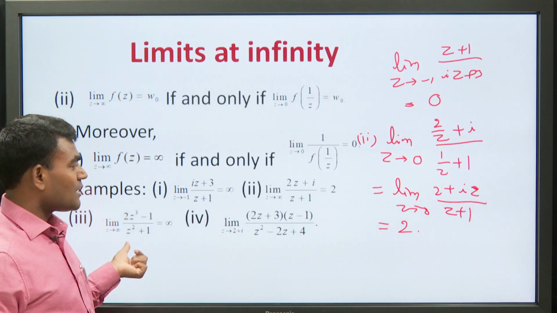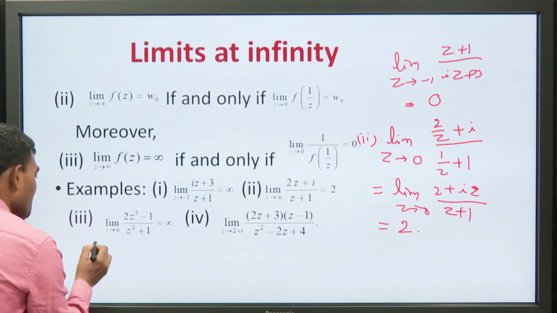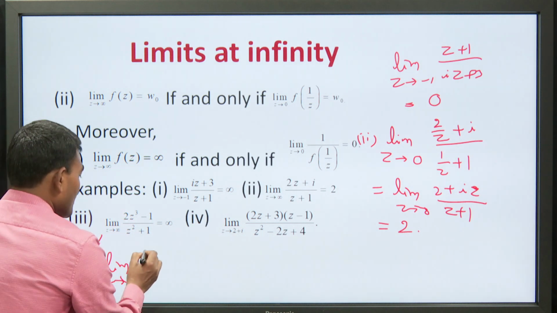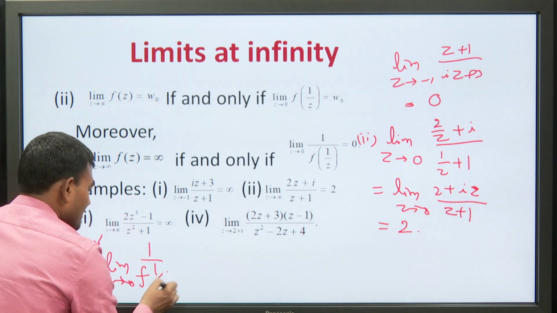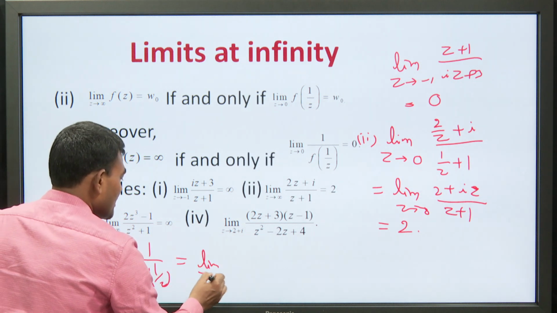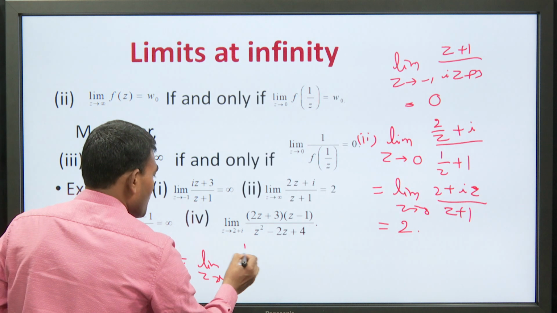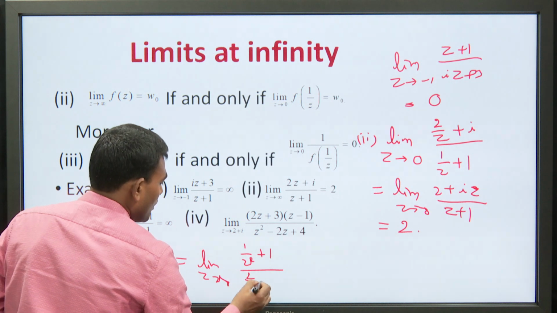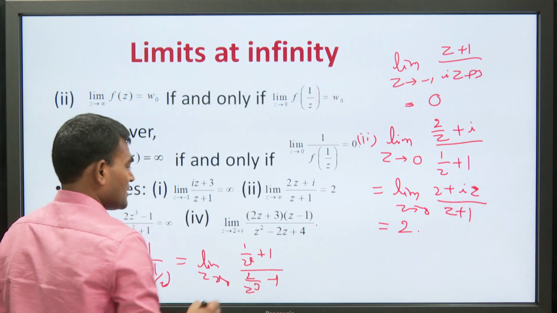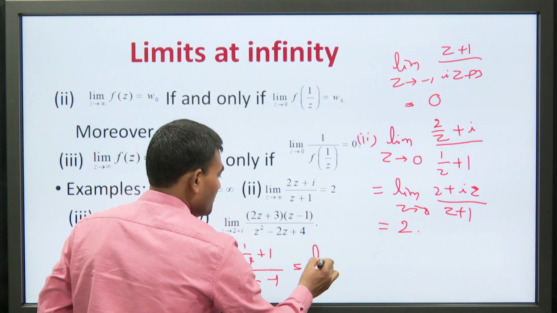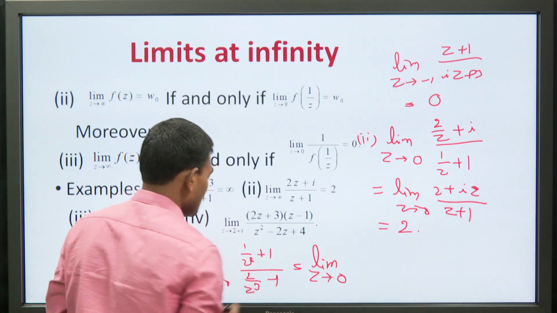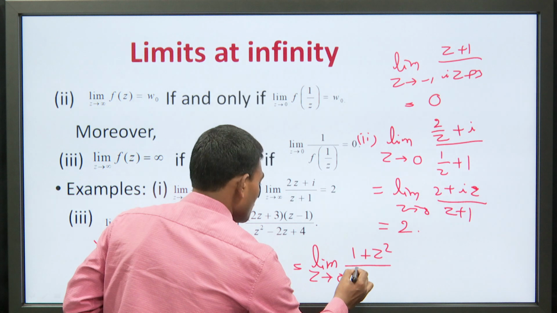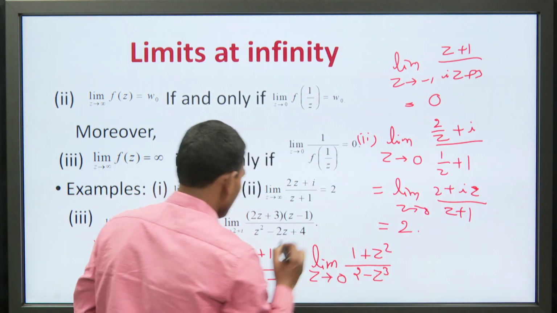Another example, this is the third example. In the same manner, we can calculate this limit as z tends to 0 of f(1/z). So you can put here limit z tends to 0 of 1 upon z square plus 1 upon 2 upon z cube minus 1, and if you calculate it, you will get limit z tends to 0 of (1 plus z square) upon (2 minus z cube),